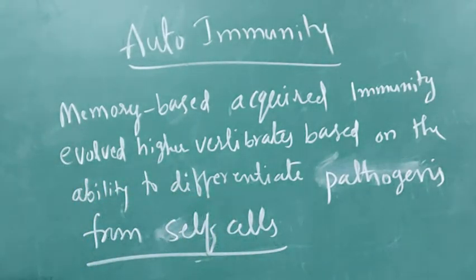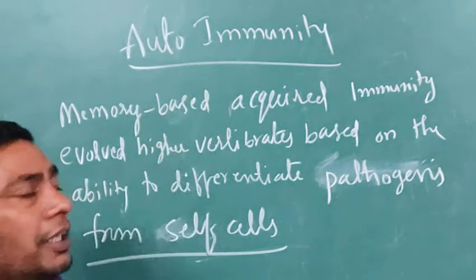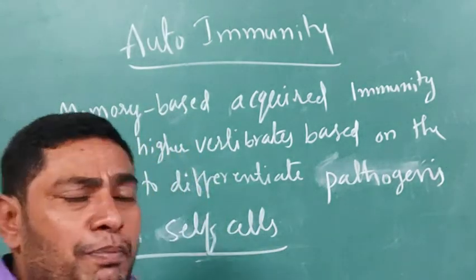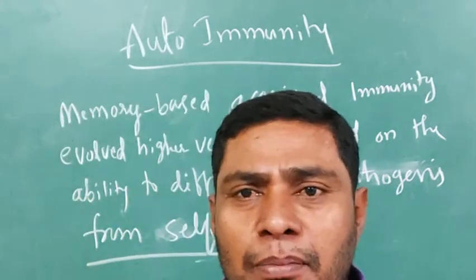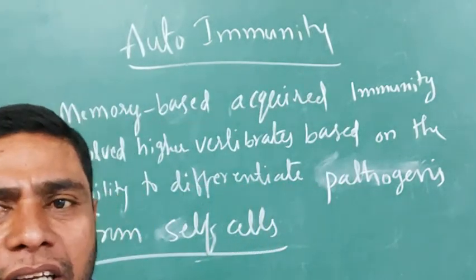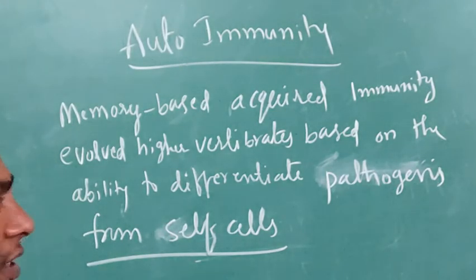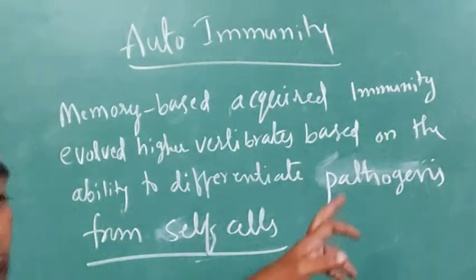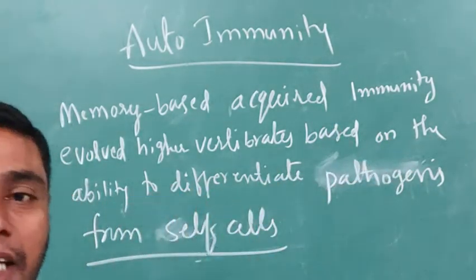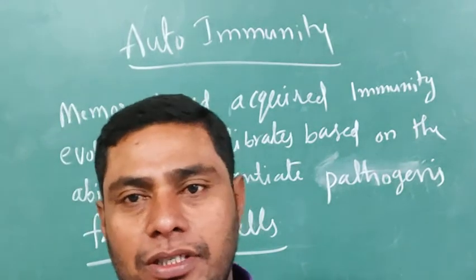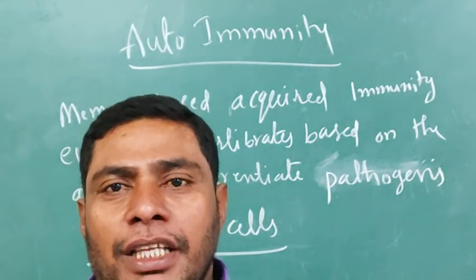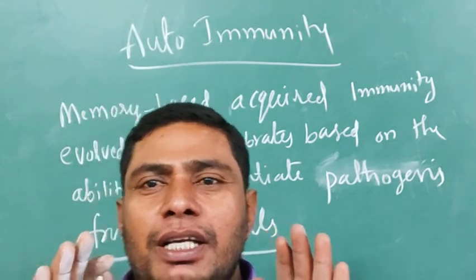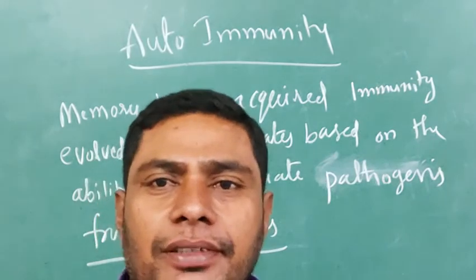Next is autoimmunity. What is autoimmunity? It means the memory-based acquired immunity, evolved in higher vertebrates based on the ability to differentiate pathogens. The memory-based acquired immunity means the antibodies, which are made in the body against pathogens or disease-causing organisms.